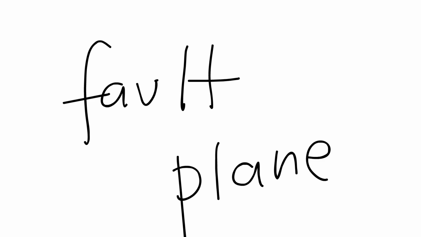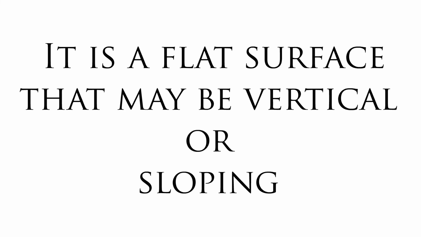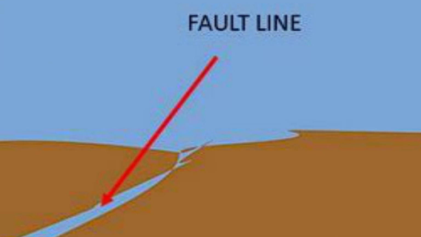So here are the parts of a fault. Fault plane is where the action is. It is a flat surface that may be vertical or sloping. Next is fault trace or fault line. Fault line is the line that makes on Earth's surface.